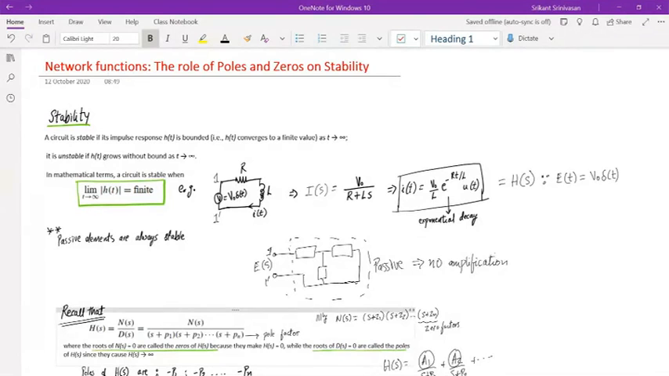So based on all that we have discussed so far on the analysis of various circuits using Laplace transforms, and understanding the system function and the role of poles and zeros, in this class we will very briefly look at the role of the poles and zeros in helping us deduce the stability of the system. Okay.